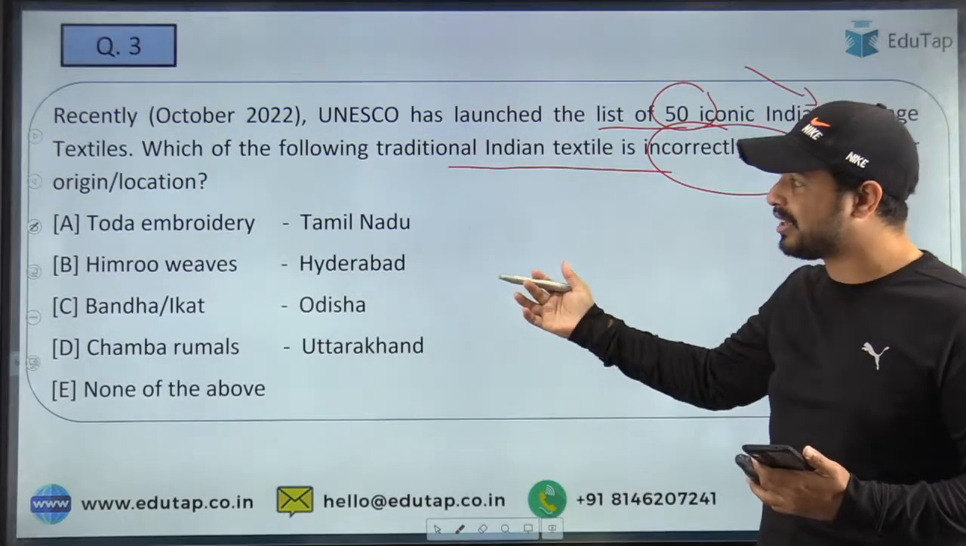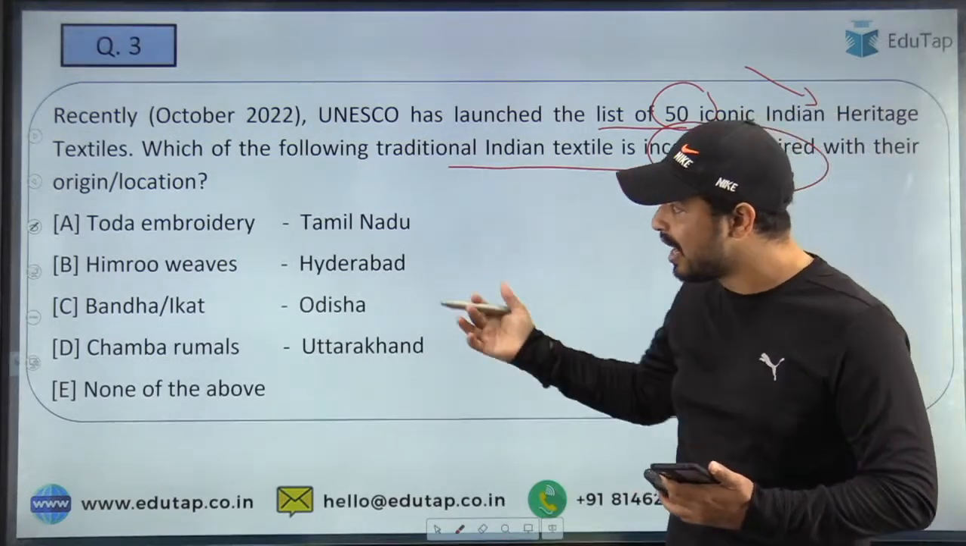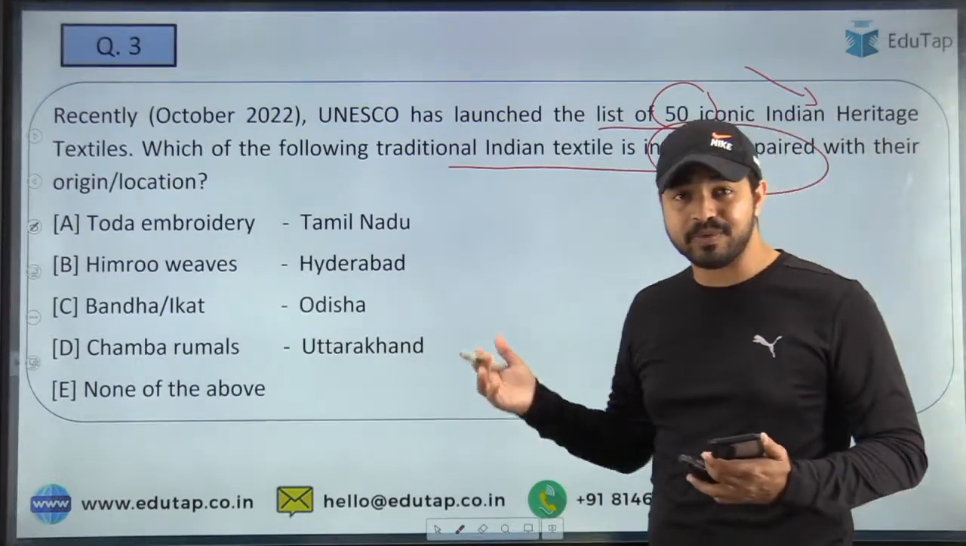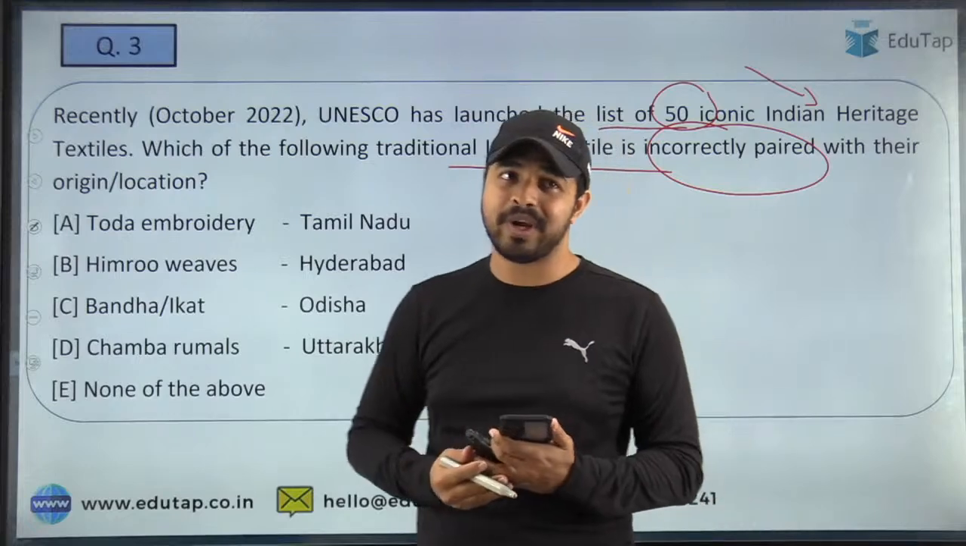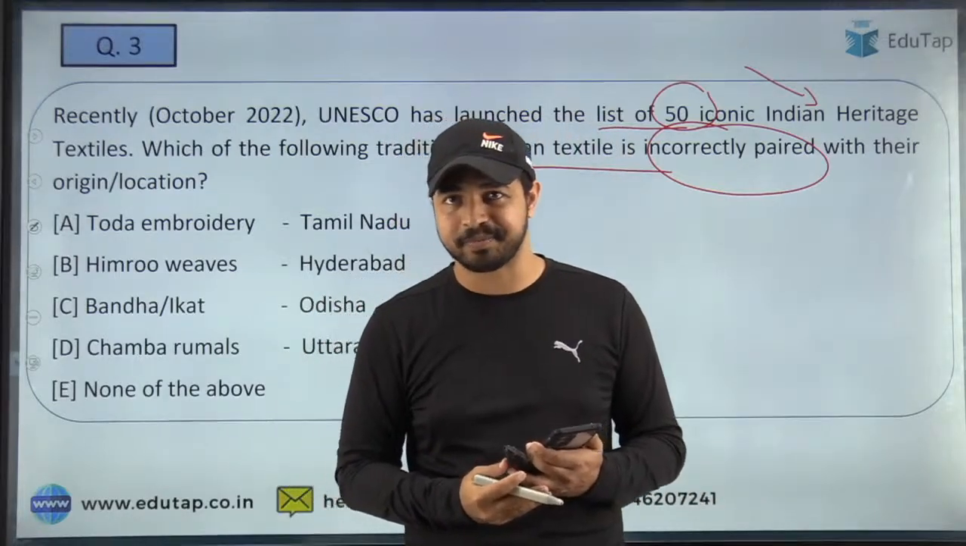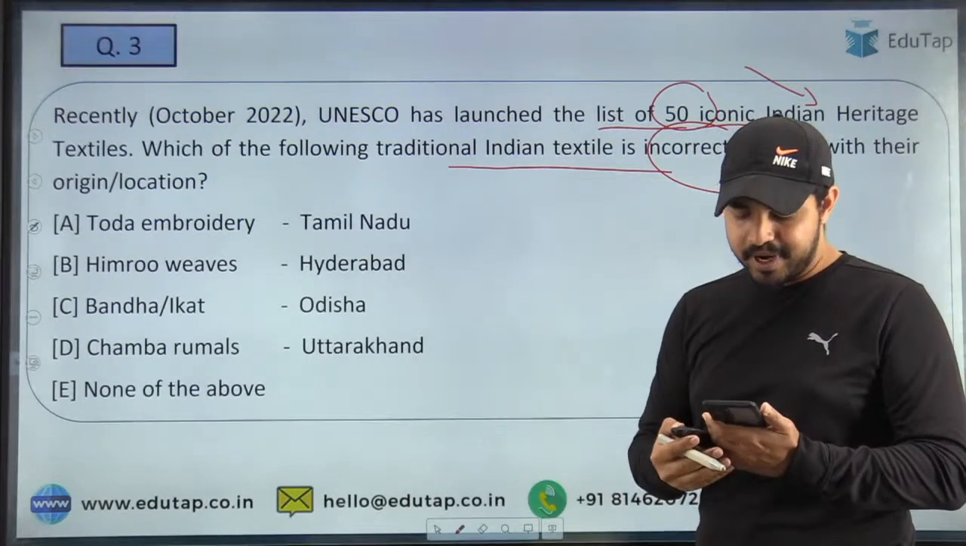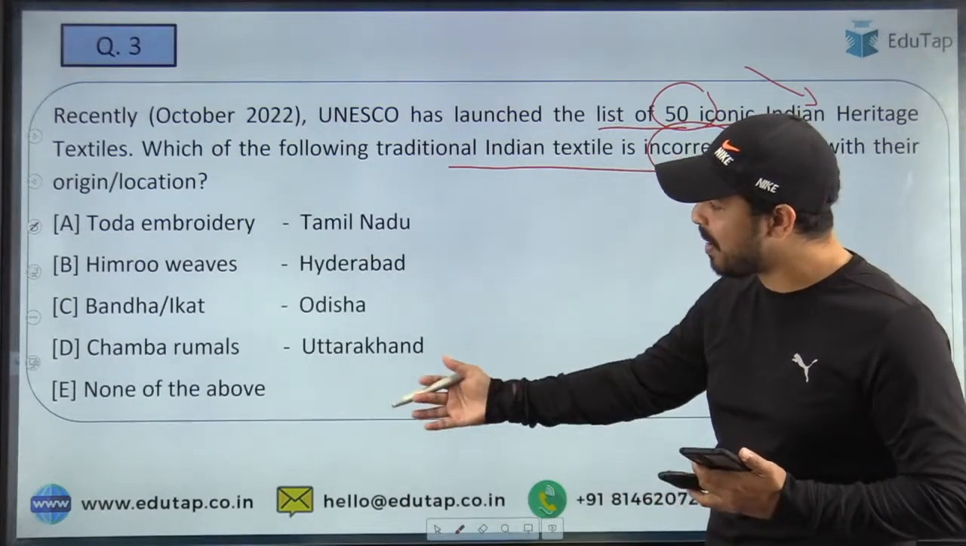Is it Toda embroidery in Tamil Nadu, Himbru in Hyderabad, Bandha in Odisha, Chamba Rumals in Uttarakhand, or none of the above? So what is the right answer to this question, guys? Quickly tell me what is the right answer to this question. So here I am seeing the right answers. People are opting option number D, that is Chamba Rumal, which is in Uttarakhand.